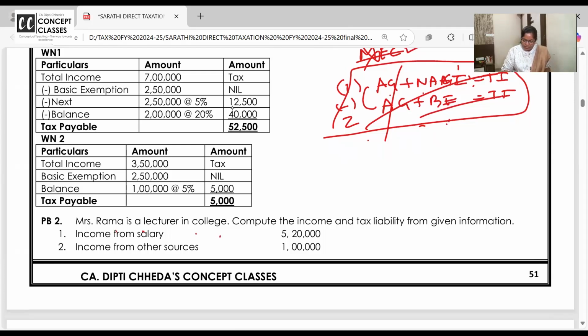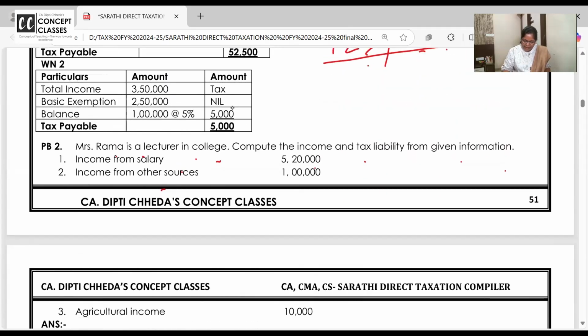Mrs. Rama is a lecturer. Compute the income and tax liability. Salaries 3,20,000. Other sources 1 lakh. And agricultural income is 10,000.